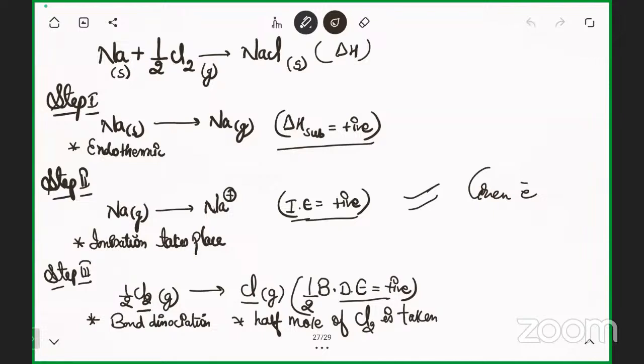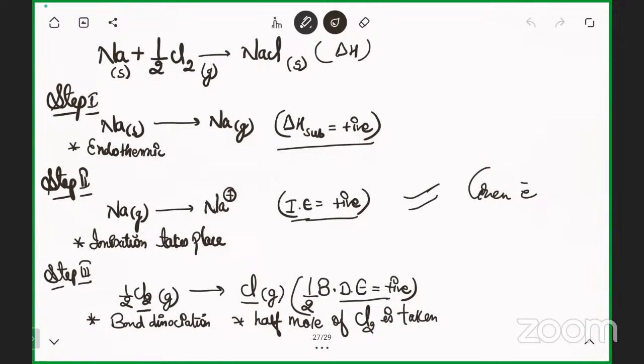This is the most important topic in ionic bonding: how bond dissociation energy works, how lattice energy is affected, and how the lattice energy is calculated.